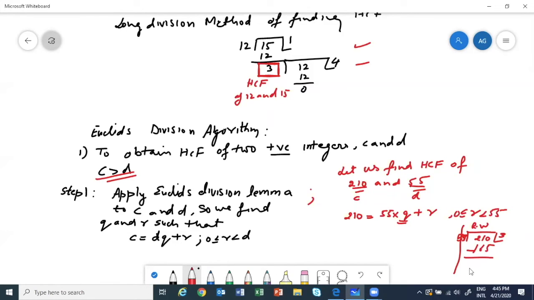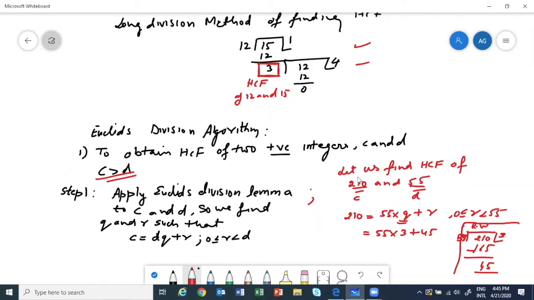Subtract, how much is left? 45. So 210 can be written as 55 into 3 plus 45. This is clear? So we got two numbers. So this is rough work.